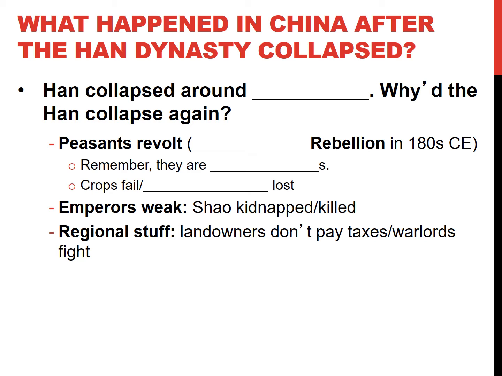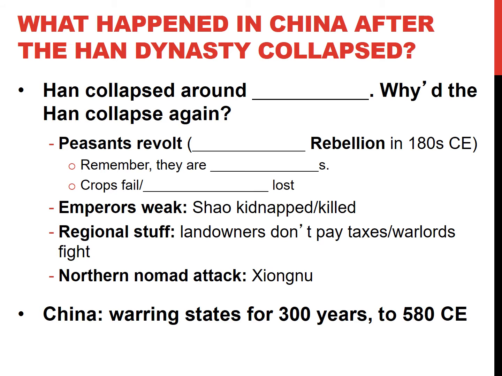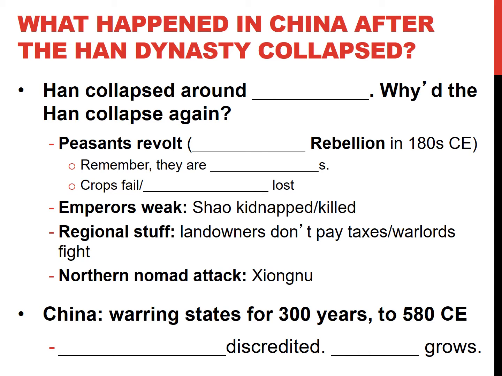And then after that, the noble landowners are like, hey, wait a minute, we don't want to pay our taxes anymore. Instead, we're just going to pay for people to protect us and to fight for us. The northern nomads, the Xiongnu, come in, they attack, and then we go back into battle. For 300 years, they fight. They fight for 300 years, the Warring States period, to see who's going to come out on top. Who comes out on top? Well, it's going to be the Sui dynasty.